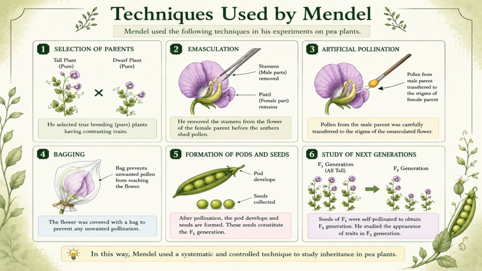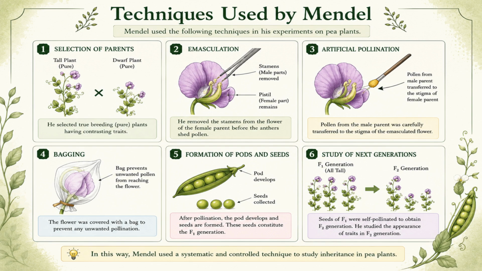Step 1. Selection of pure parent plants. Mendel first selected true breeding, pure pea plants, having contrasting traits. For example, pure tall plant times pure dwarf plant, pure yellow seeds times pure green seeds. These plants produce the same traits generation after generation.